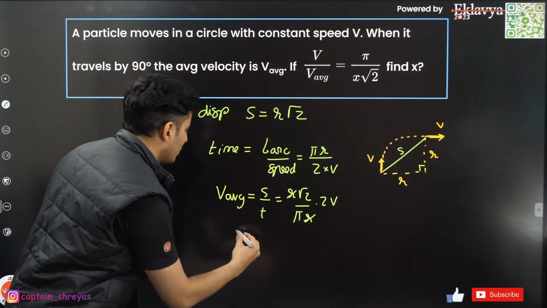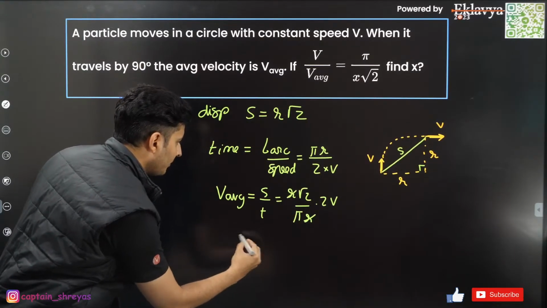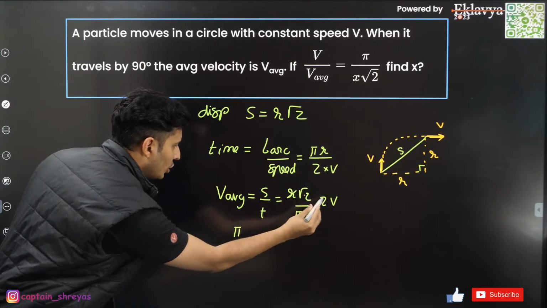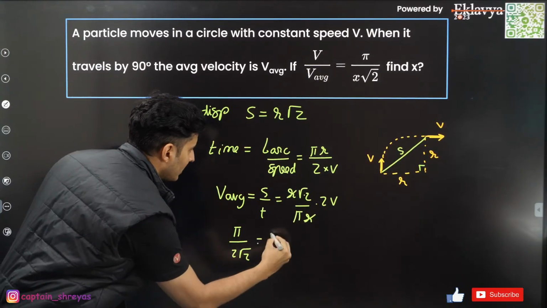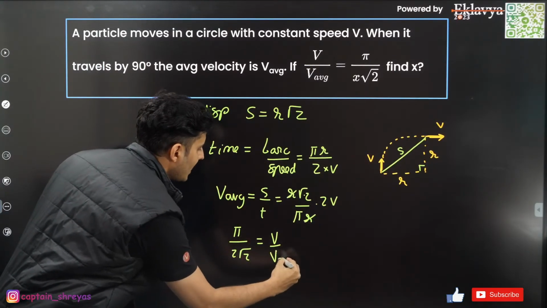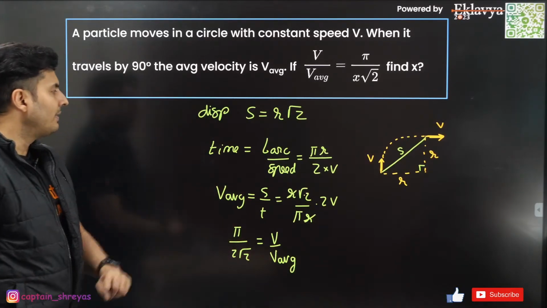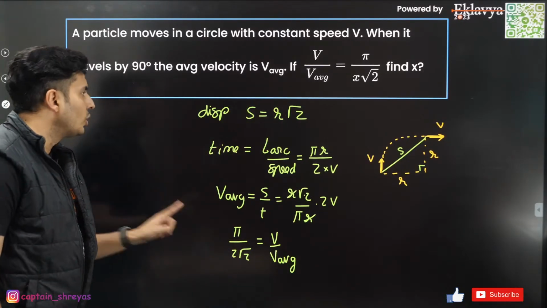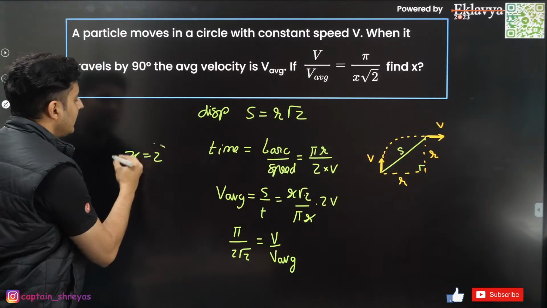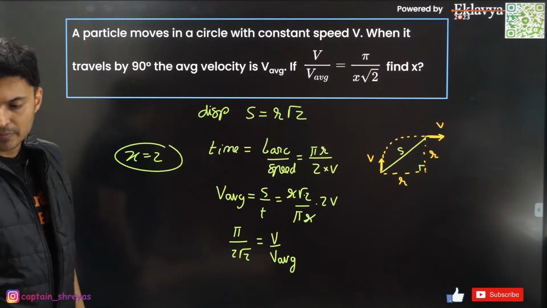I think they have asked v by v average. So shift v average over here. This will become, pi will go on the top, 2 root 2 will come below, is equal to v by v average. This is what I will get. So pi by 2 root 2. Hence the value of x is basically 2. That's it. That is the answer.